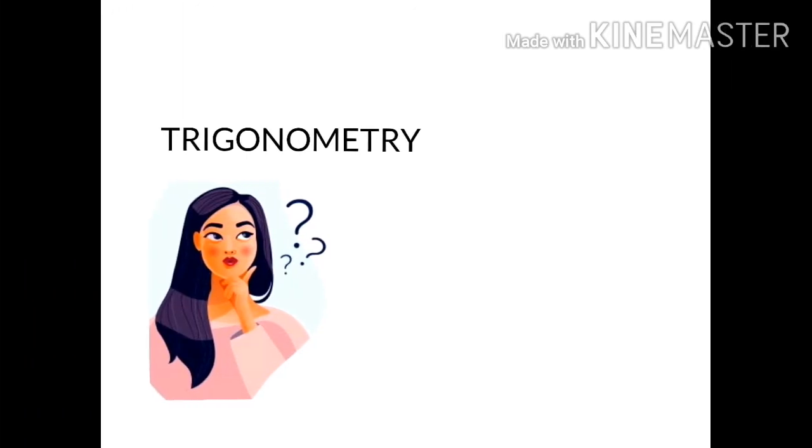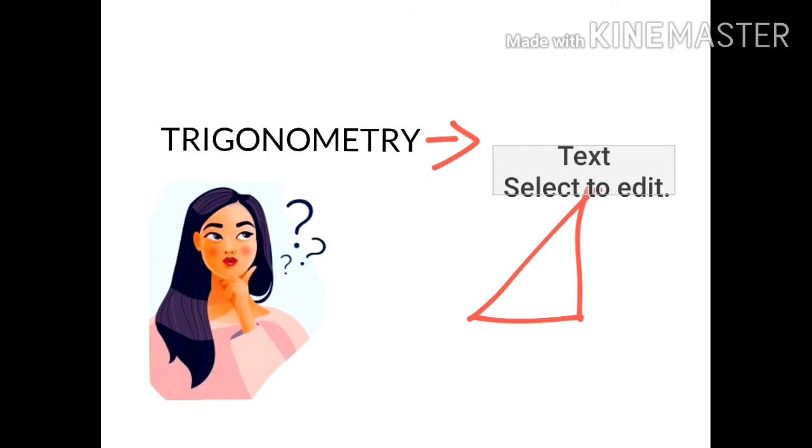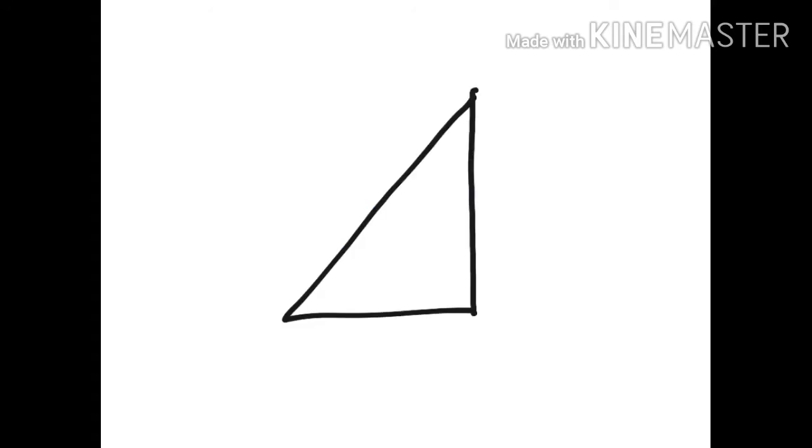Now let me ask you a question. What kind of triangle do you think is used in trigonometry? Yes, you guessed it right. Trigonometry always deals with only one kind of triangle, and it is none other than the right angle triangle. This is a right angle triangle. Now we will learn all the 6 basic functions of trigonometry by using a right angle triangle.